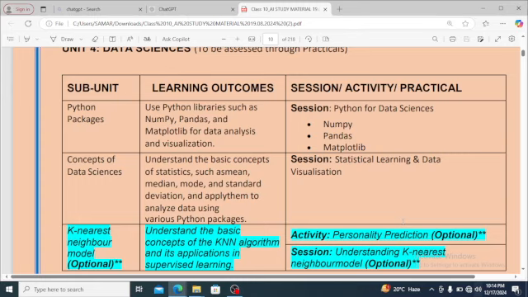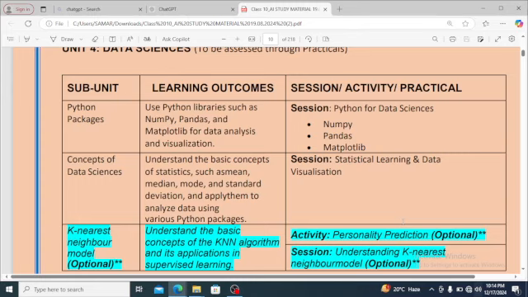We are using certain sets of programming. For NumPy, like for matrices, we are using NumPy. For Pandas, we are using a different set of programming. Matplotlib is used to draw the graph, when we have to plot a graph on the x-axis, y-axis, and when we have to analyze the data based on some data, and we need to draw some graph, then we are using Matplotlib. Session: Python for data science. We'll study about NumPy, Pandas, and Matplotlib.